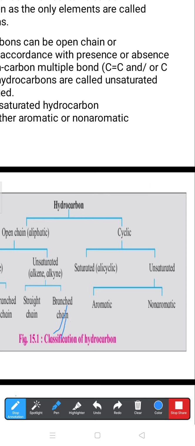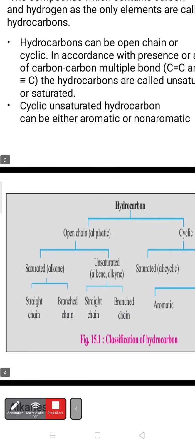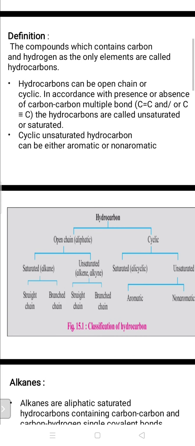Once again we'll revise this table. Hydrocarbons can be classified mainly into two types: open chain hydrocarbon and cyclic hydrocarbon. Open chain hydrocarbons can be subclassified into saturated and unsaturated. Saturated can be subclassified into straight chain and branch chain.